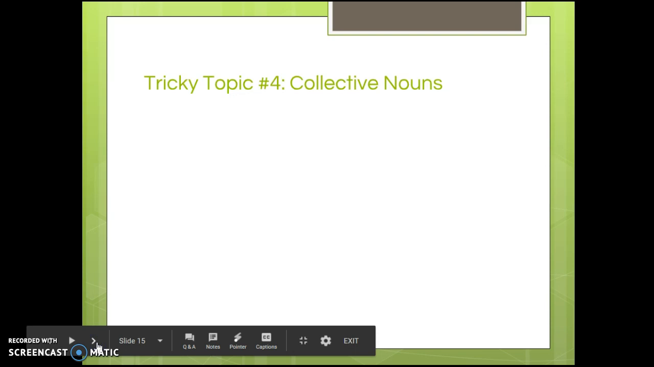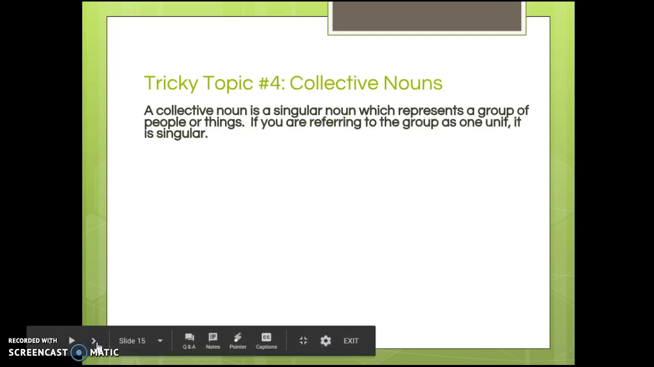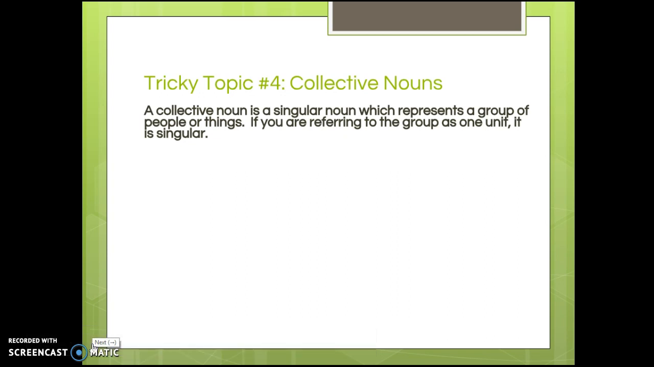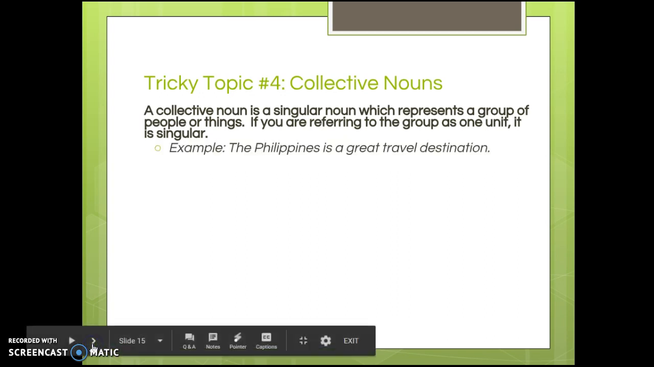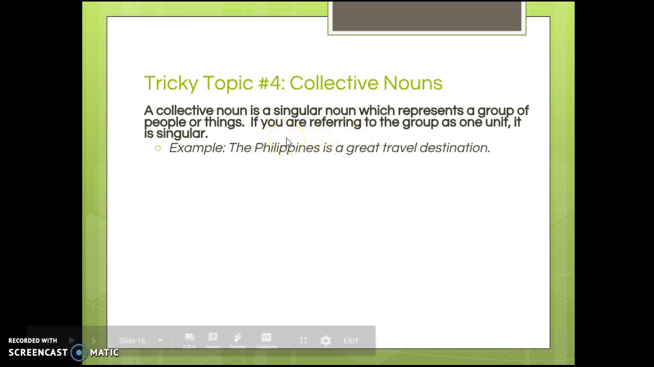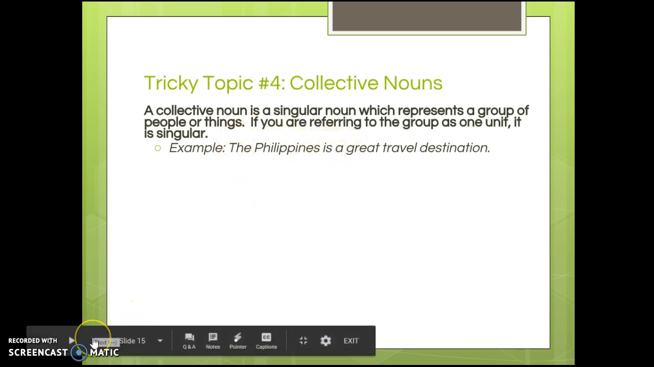All right, and our last tricky topic is collective nouns. So a collective noun is a singular noun which represents a group of people or things. If you're referring to the group as one unit, it is singular. So even though it might sound plural, because it refers to one thing or one body, you're going to keep it singular. So for example, the Philippines is a great travel destination. Philippines is one collective place, so you'd want to use a singular verb to refer to it.